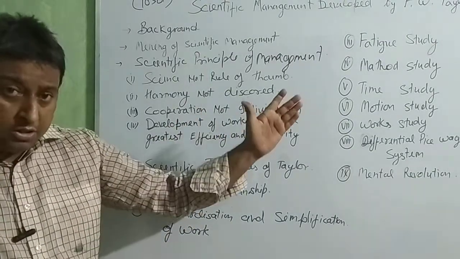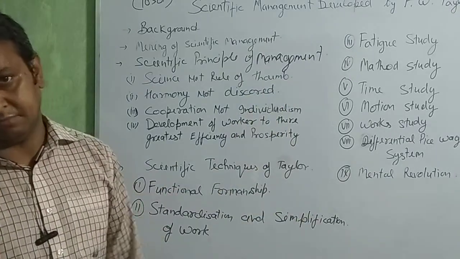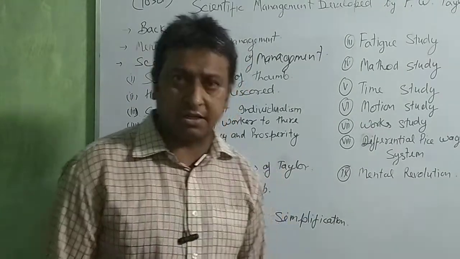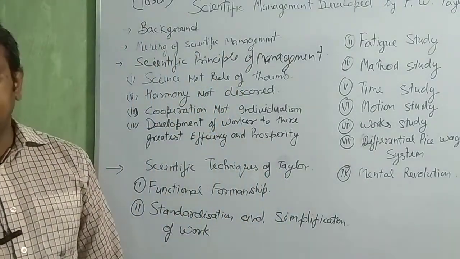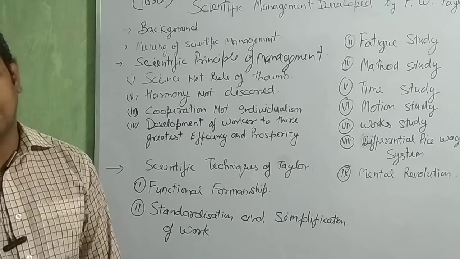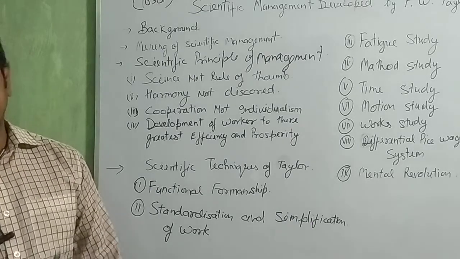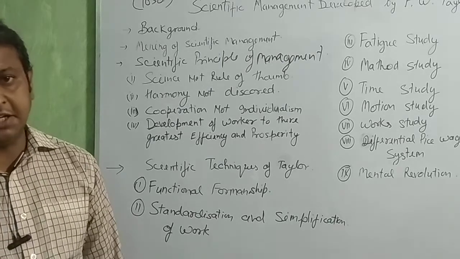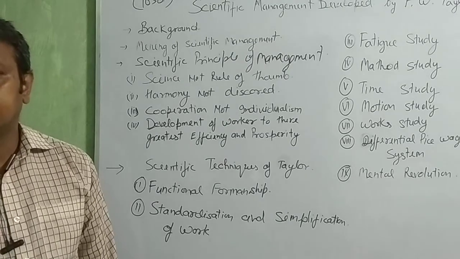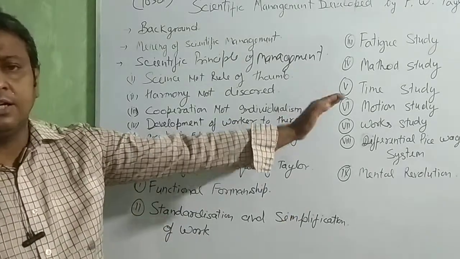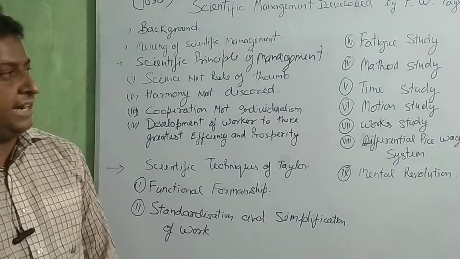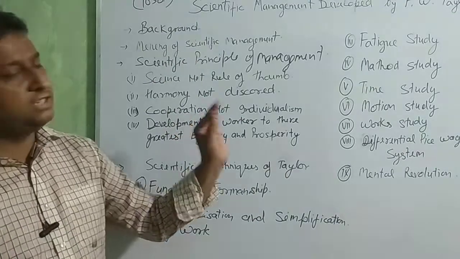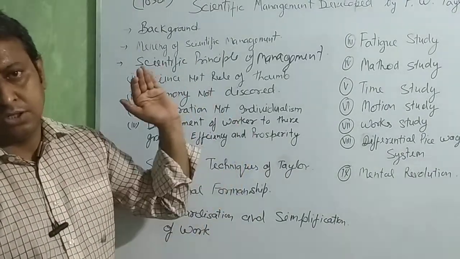Okay, like that, you give the same work to 3 persons. One takes 10 minutes, second 12 minutes, third 8 minutes. Then take the average: 12, 10 and 8 make 30, divided by 3 is 10 minutes. It means the average standard time is 10 minutes. That standard time is to be used by all persons. That 10 minutes is the standard. Try to produce that unit within the 10 minutes.